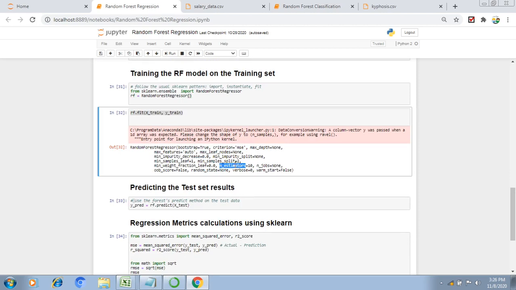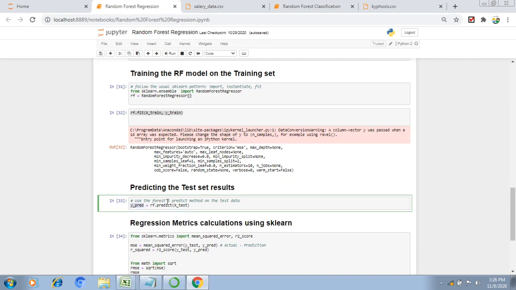Here, how many decision trees we need to use. These are processors: how many processors to build our trees. And OOB means out of bag samples. We should not take more than 1/3 of the data set for the training. This parameter is telling us that.